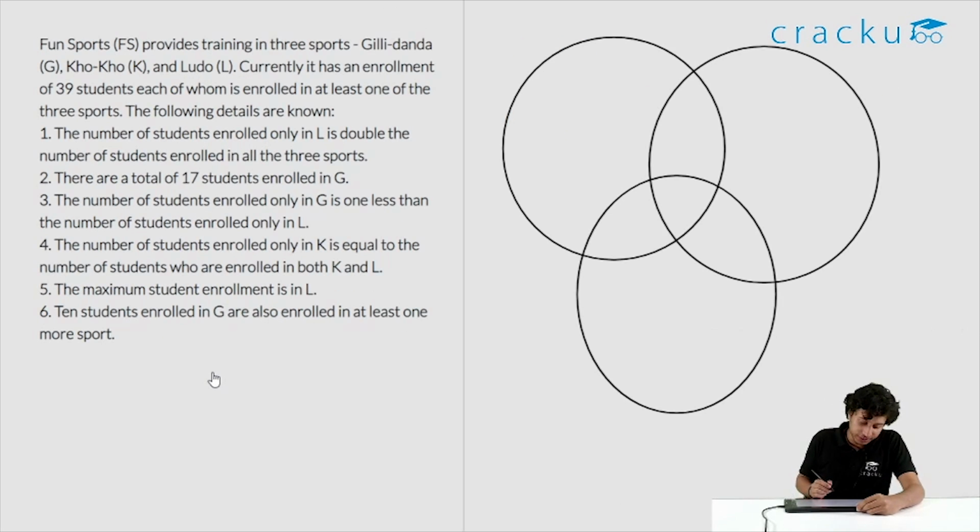Let's look at the first question. Fun Sports provides training in 3 sports: Gilli Danda, Coco and Ludo. So this is naturally a Venn diagram question as soon as you spot it. Currently it has an enrollment of 39 students. So overall we have 39, each of whom is enrolled to at least one of the sports. So there is no one who has not enrolled to any sport. So we have Gilli Danda here, we have Coco and we have Ludo here.